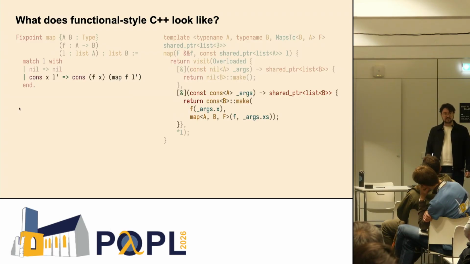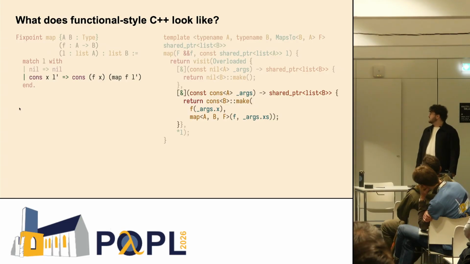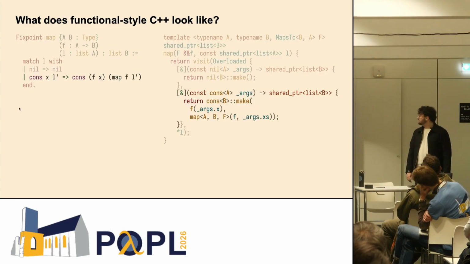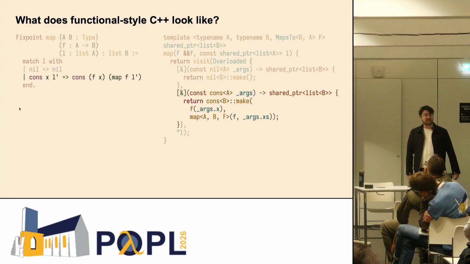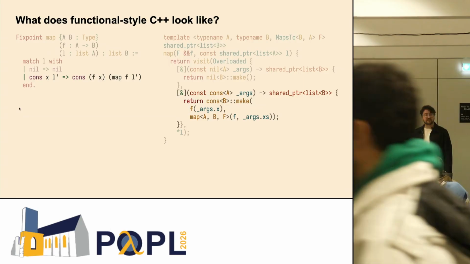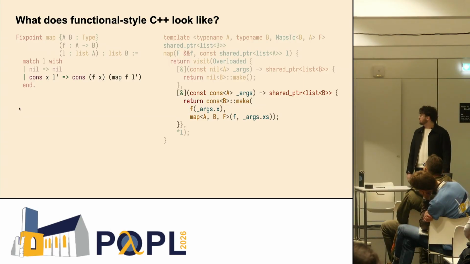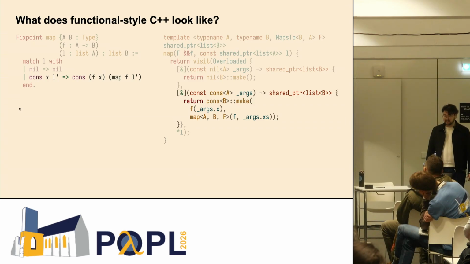And in the case of cons, we have this second lambda that takes some arbitrary cons A struct in C++ and builds a cons B struct by applying f to the argument contained in the cons B struct, the term itself, and then recursively calling the function on the tail of the linked list. So, at first it looks pretty different, but at the same time, we're really able to match the precise syntactic structure modulo very different concrete syntax.